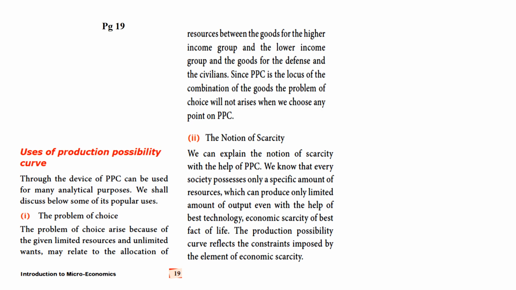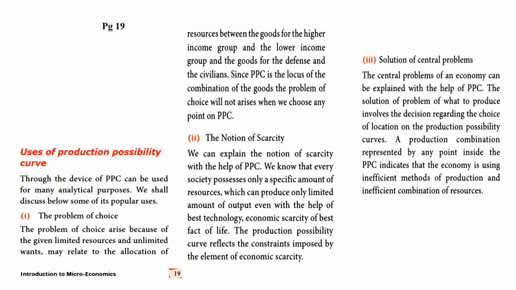That is the reality. The production possibility curve reflects the constraint imposed by the element of economic scarcity. So the curve reflects economic scarcity. The scarcity of resources and goods is always reflected as constraints in the production possibility curve.